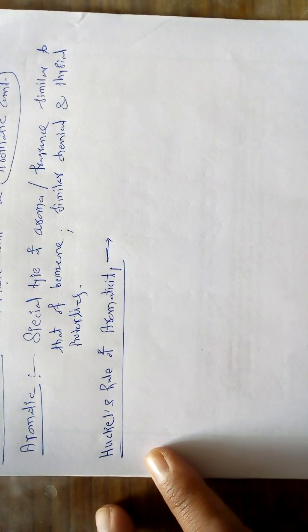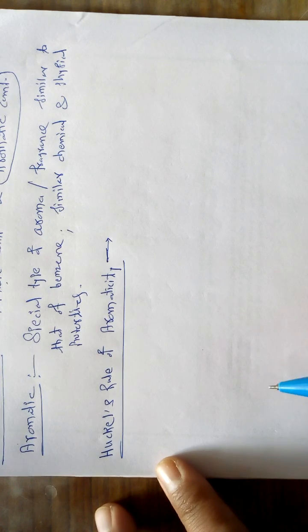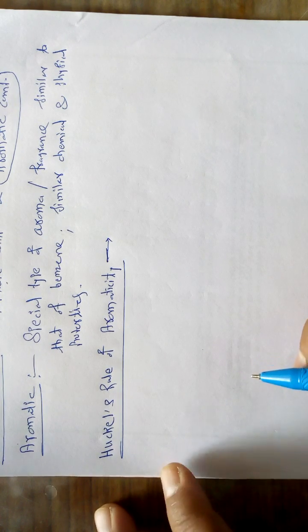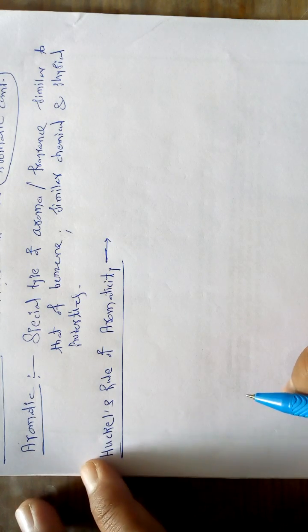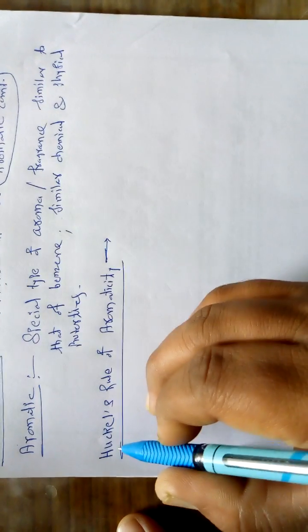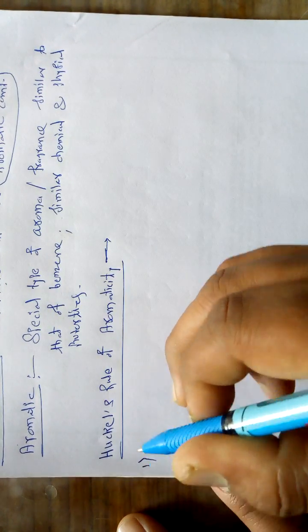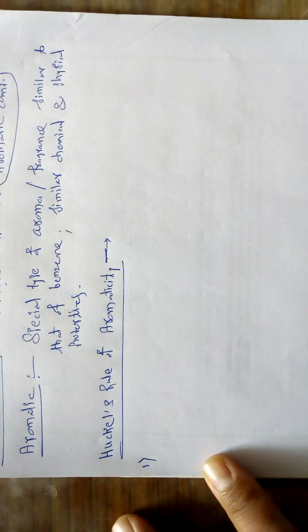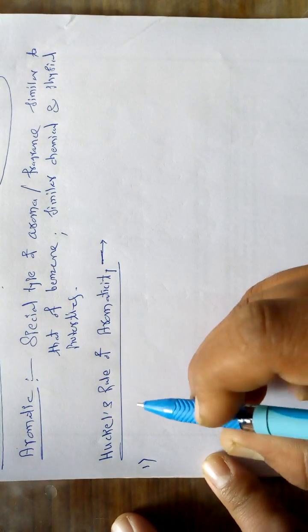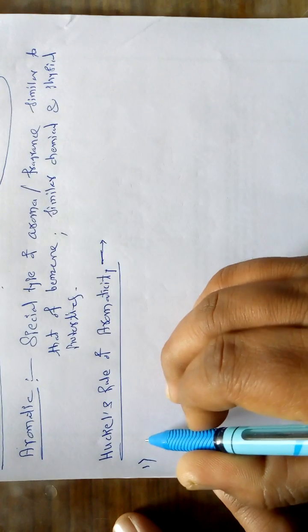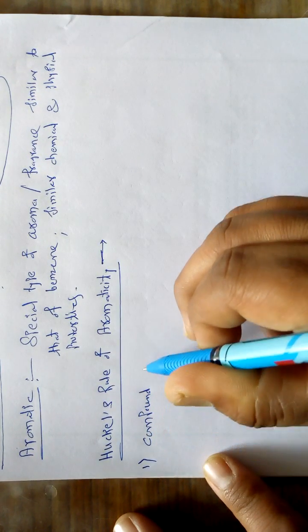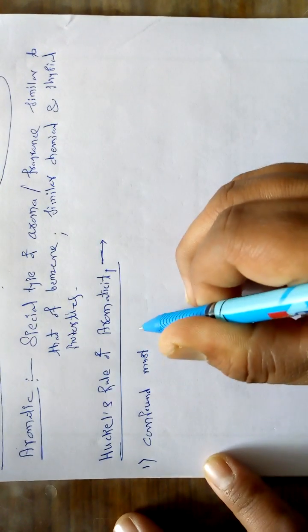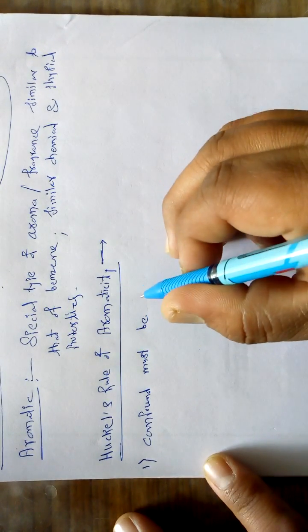According to Huckel, some requirements or rules are given for aromatic compounds. Among those, the first important rule is that the given organic molecule, the compound, must be cyclic in nature.